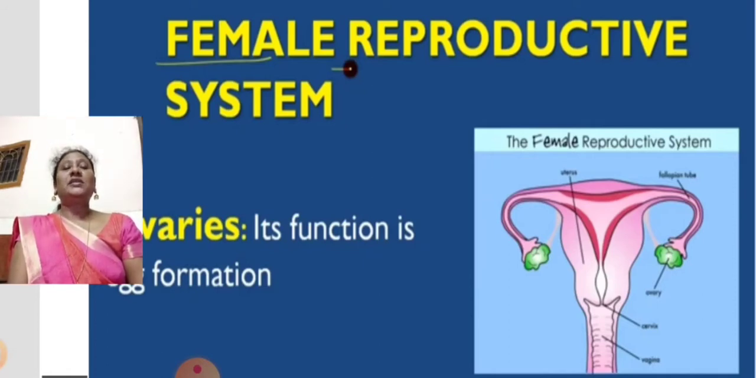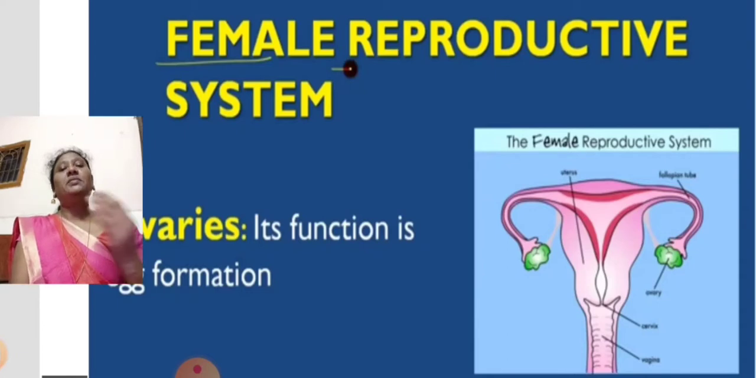Now let us see a new concept from the same chapter, that is the female reproductive system. We are clear that in sexual reproduction there is involvement of both parents, male and female. We already discussed the male reproductive system, so let us go through the female reproductive system.